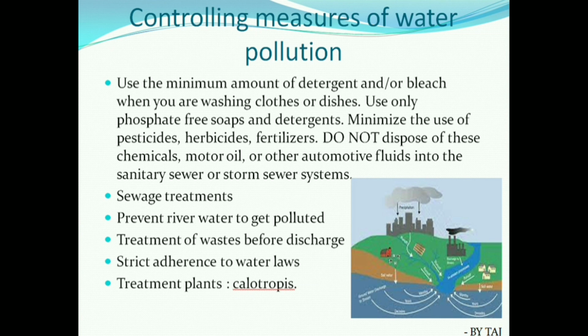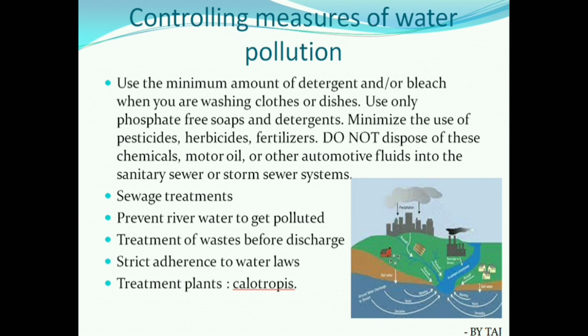And treatment of waste before discharging. Before discharging the waste from the industries, we have to treat that. And another thing, strict adherence to water laws. So that means nothing but you have to stick to the rules and regulations that are made by the government.